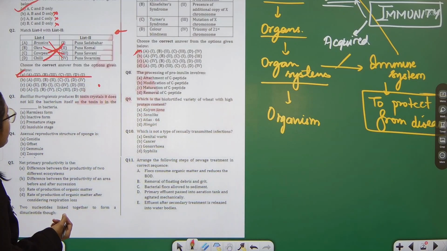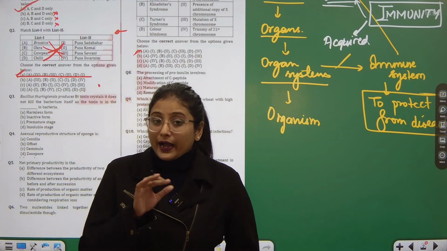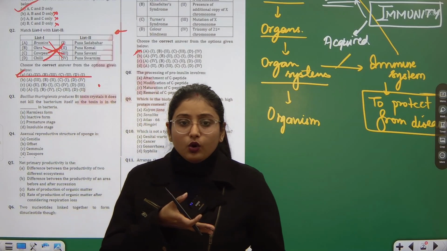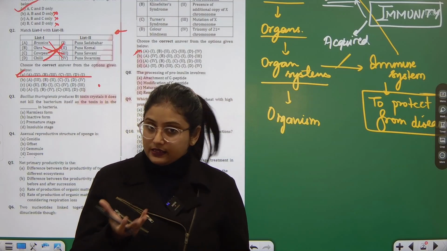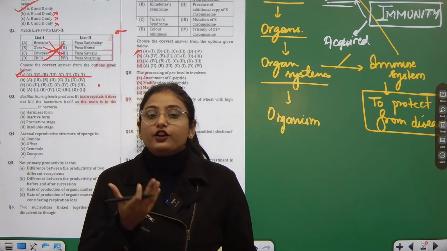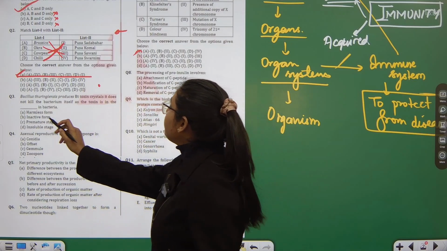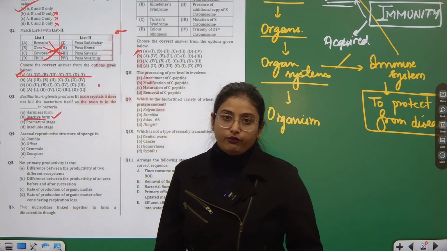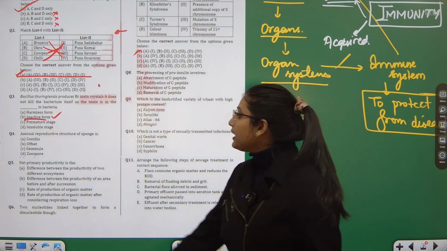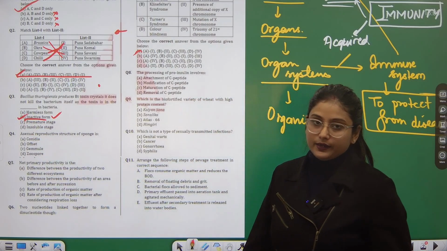It does not kill the bacterium itself. While they are releasing the toxin from their own body, they should have also got killed since it is a toxin. But it's a matter of fact that they do not get killed since this toxin in them is present in inactive form. Okay, so that's how the answer would be B part.